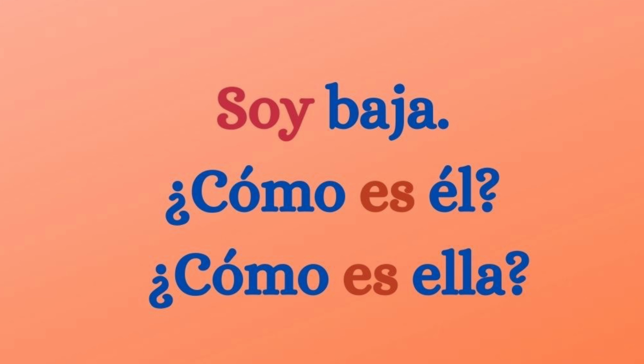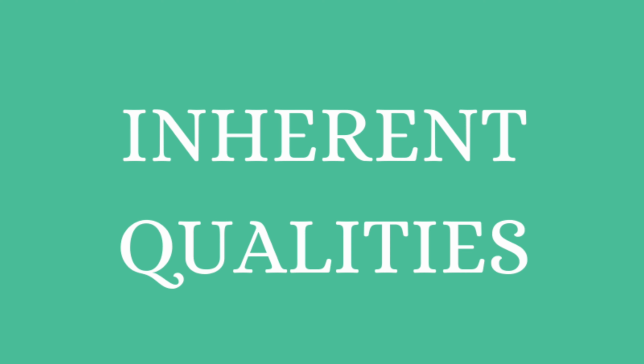If you wanted to ask what somebody is like, maybe you want to know what your best friend's brother is like, and you say, ¿Cómo es él? What is he like? Or maybe you want to know what your teacher is like, as far as is she hard, is she difficult, is she easy to talk to? You could say, ¿Cómo es ella? ¿Cómo es Profesora Ramirez? What is Professor Ramirez like? So anytime you're going to be describing somebody, qualities that aren't typically going to change, you're going to use the verb ser.